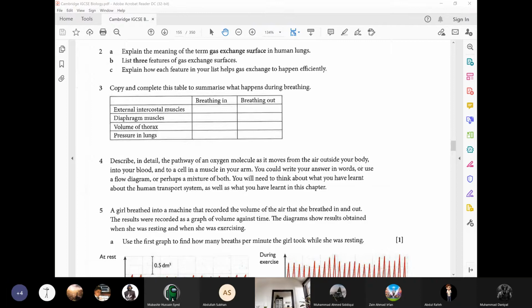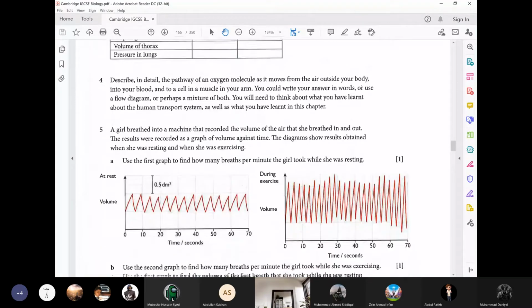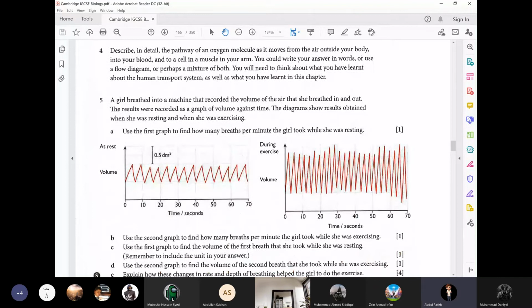Next was pressure in lungs. He's talking about high, then low. So when we are breathing in, air comes into the lungs, right? So when breathing in, the pressure increases in the lungs, and when breathing out, the pressure decreases in the lungs. Sir, breathing in, it decreases.